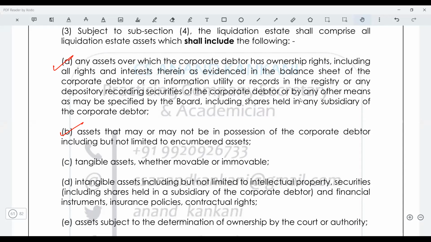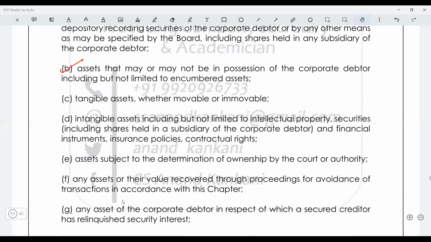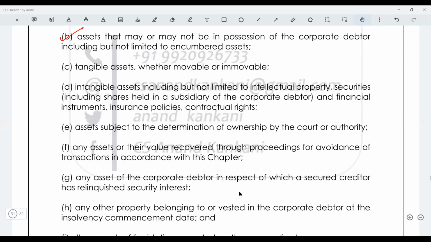So tangible assets, whether movable, immovable, same way intangible assets, right? And then if there are assets which are in litigation, where the ownership is subject to determination by the court or authority, even that will be part. Then any assets which are recovered through the proceedings of avoidance of transactions, even this will be there.